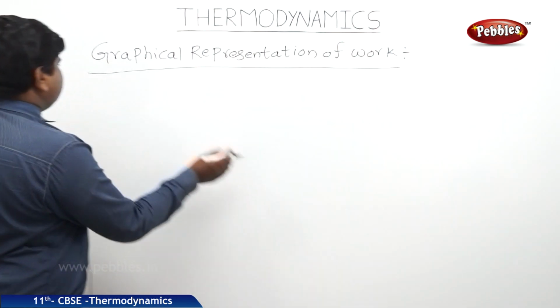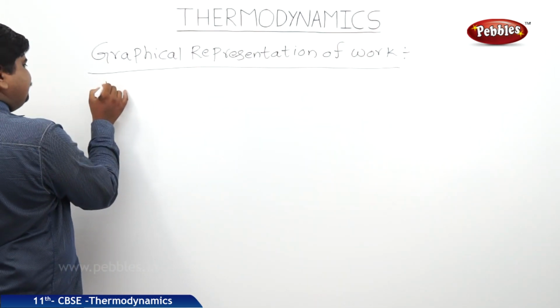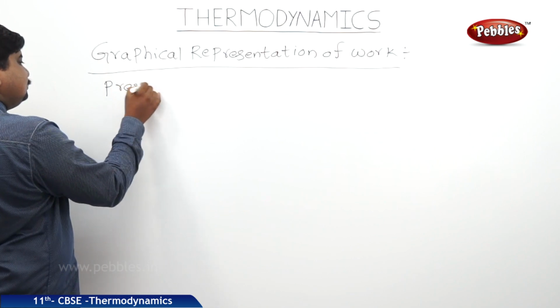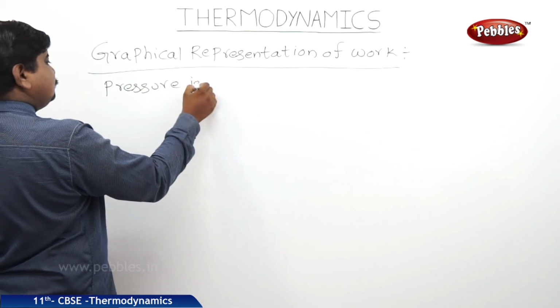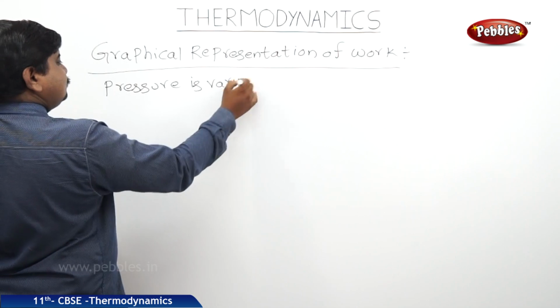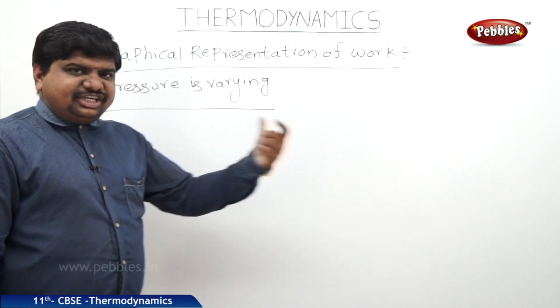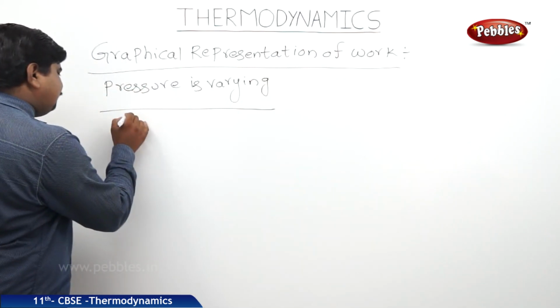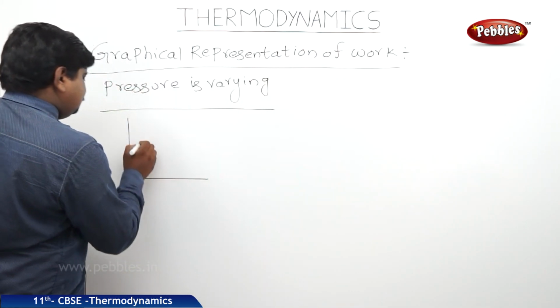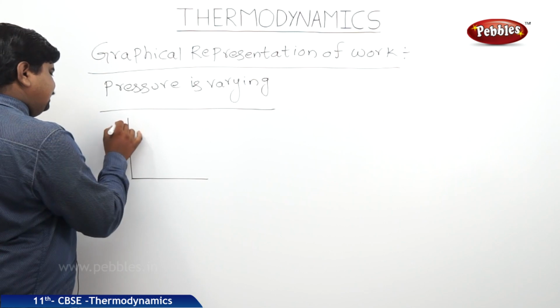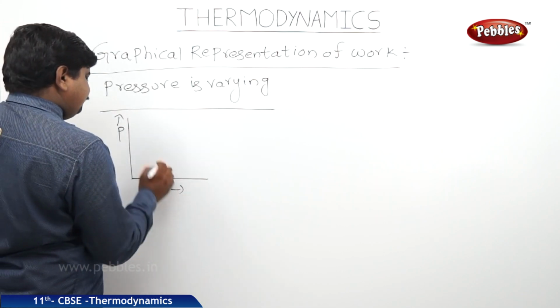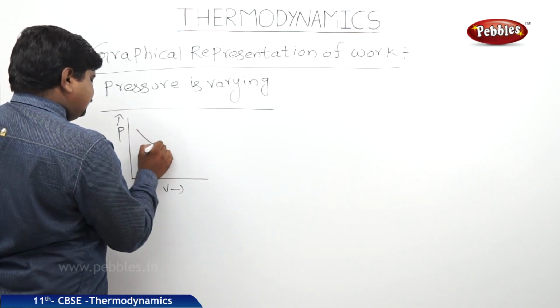The next case is if pressure is varying, meaning the pressure is changing. In this case, the graph will be like this. This is P, this is V. So it will keep on decreasing.